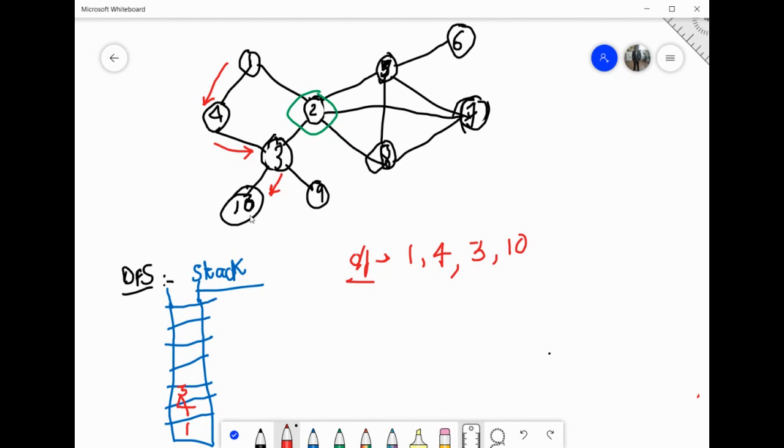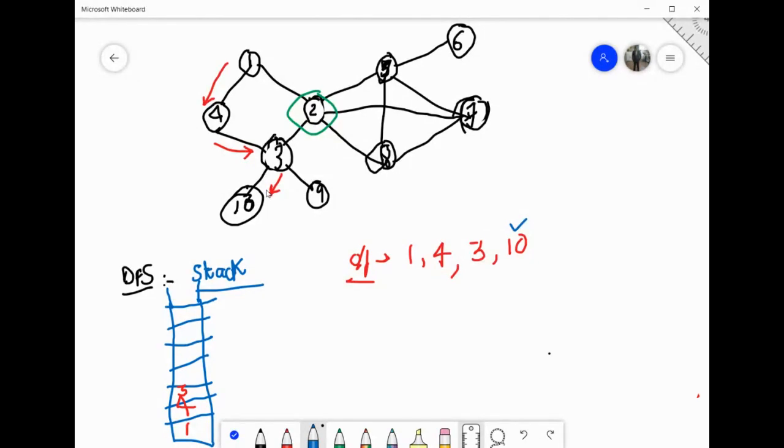Now I'm at 10. So I have to explore one of the adjacent nodes of 10. 3 is the adjacent node of 10 and that's it. So nothing is remaining for 10. So 10 is completely explored, right? Since 10 is completely explored, now I will go back.